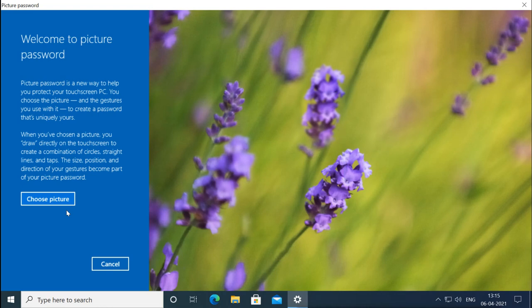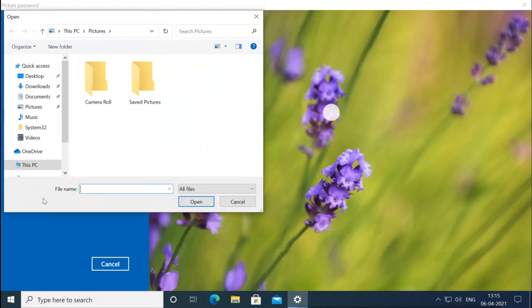First it is asking you to choose the picture. For this you need a picture where you can design the pattern. This is only the sample, so first you need to choose the picture. You have to have a picture so that you can design the pattern on that picture, and then select your picture.